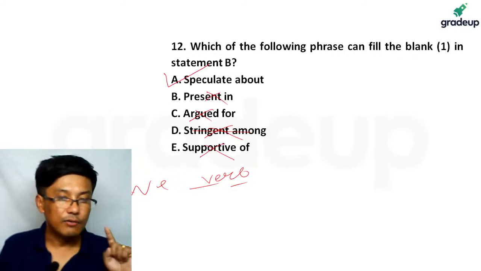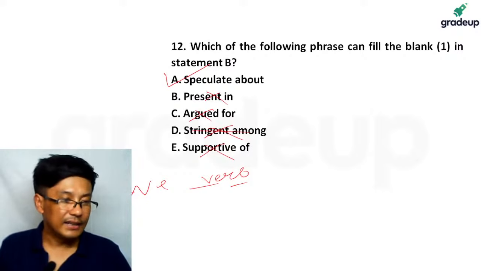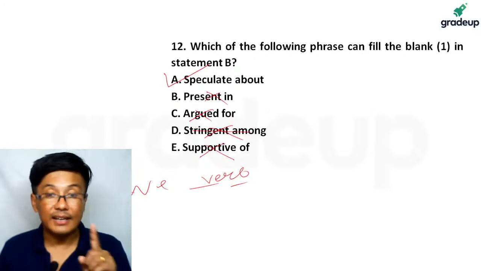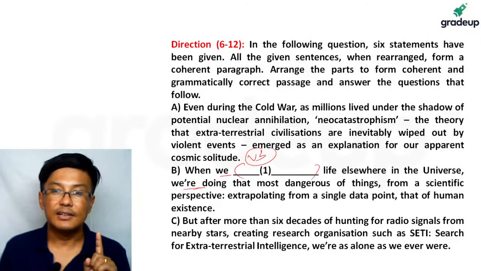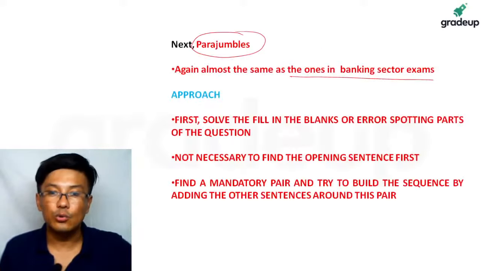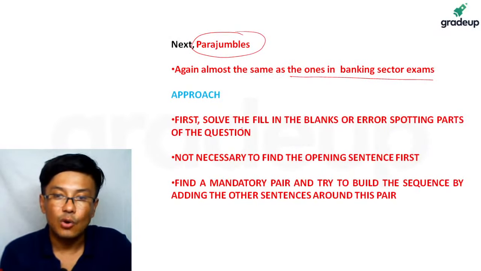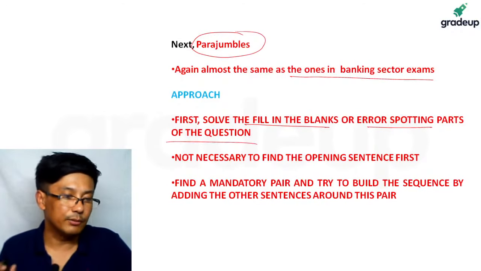So if you notice, in this type of a question, as I was telling you, when we see parajumbles, the first thing which we should actually do is first solve the fill in the blanks or the error spotting parts of the question, because they will be easy.